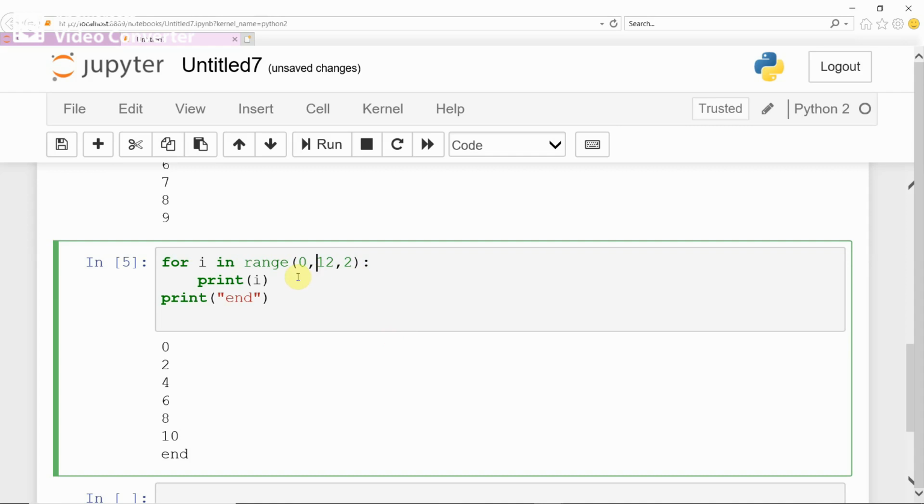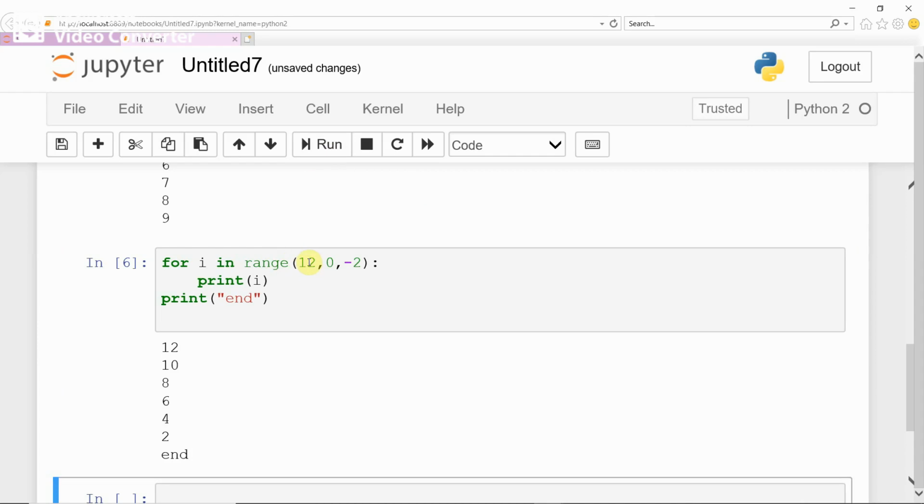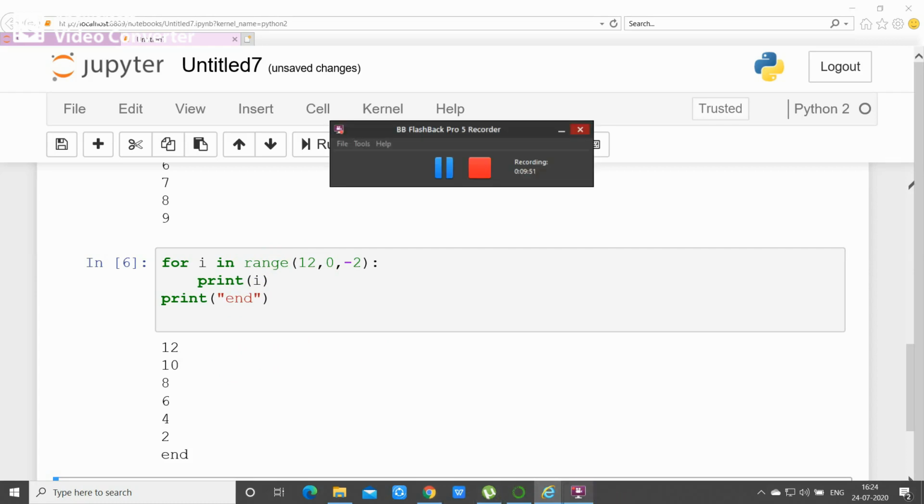You can also modify this by taking beginning value 12 and ending value 0, and then the step will be -2, decrementing the value. Now if you try to run, see, it starts from 12, and when the number is no longer greater than 0 it stops, decrementing by 2 after 12. See, 10, 8, 6, 4, decrements by 2. This way also you can perform the loop according to what kind of program you want to solve. I think you people understood this.